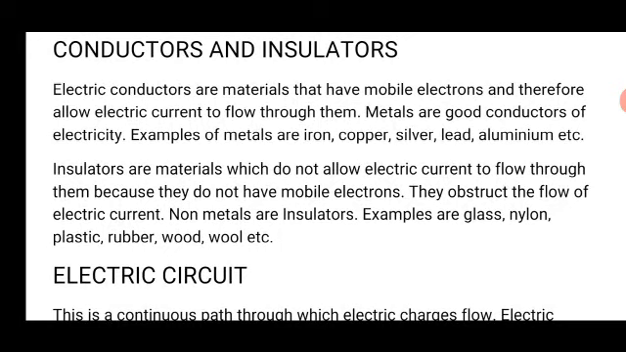Insulators, on the other hand, are materials which do not allow electric current to flow through them because they do not have mobile electrons. Materials which do not have mobile electrons will not be able to conduct electricity. So electric current will not be able to flow through them. They obstruct the flow of electric current. That is, they do not allow electric current to flow through them.